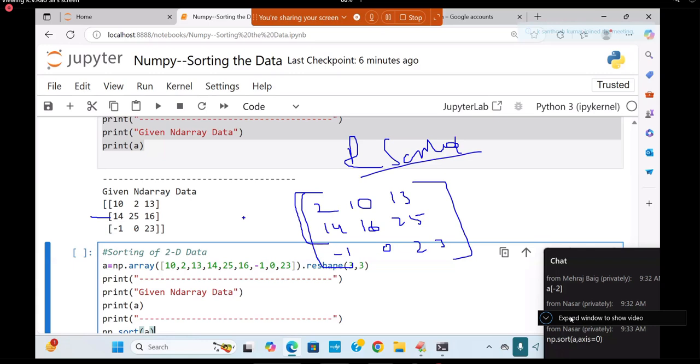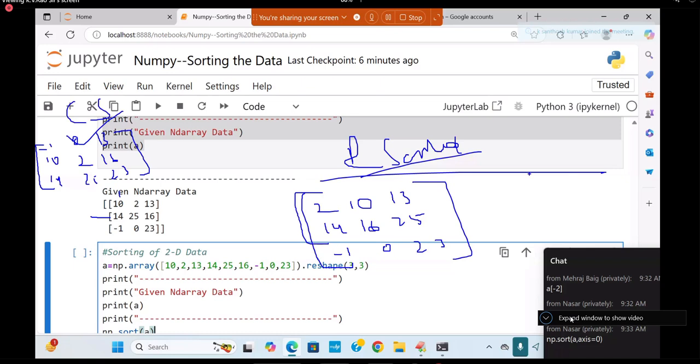Easy. Now, column wise sorting also, I want to take it. What is the column wise sorting you see? Minus 1, 10, and then 14. Next, 0, 2, 25. Next, 13, 16, 23. This is called column wise sorting.